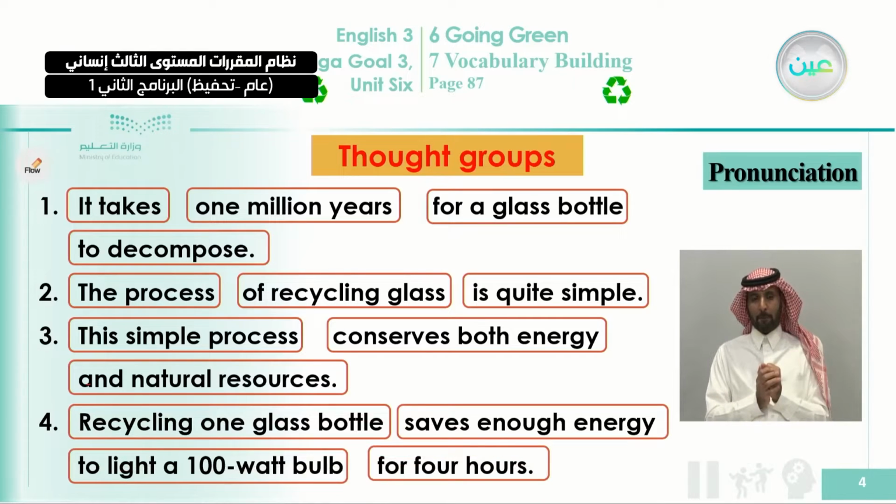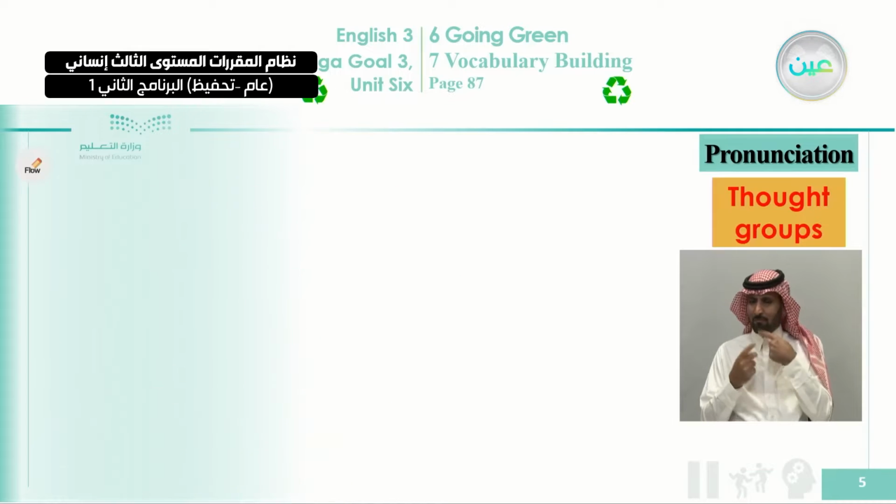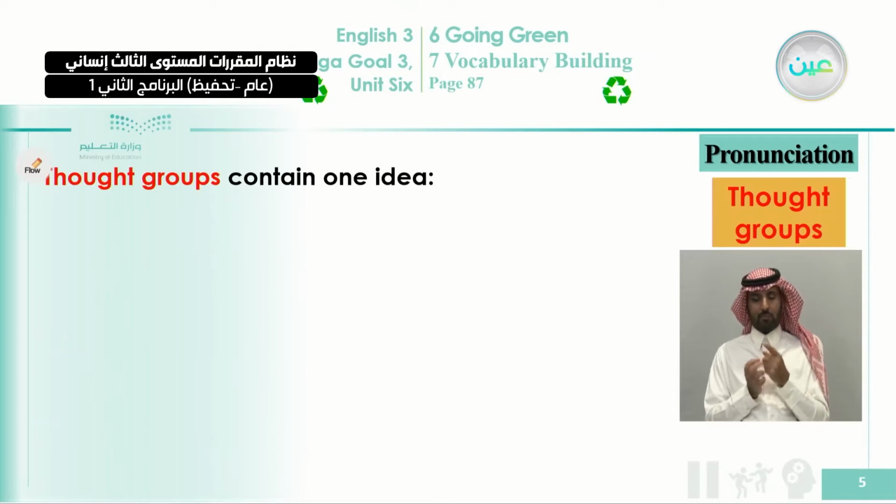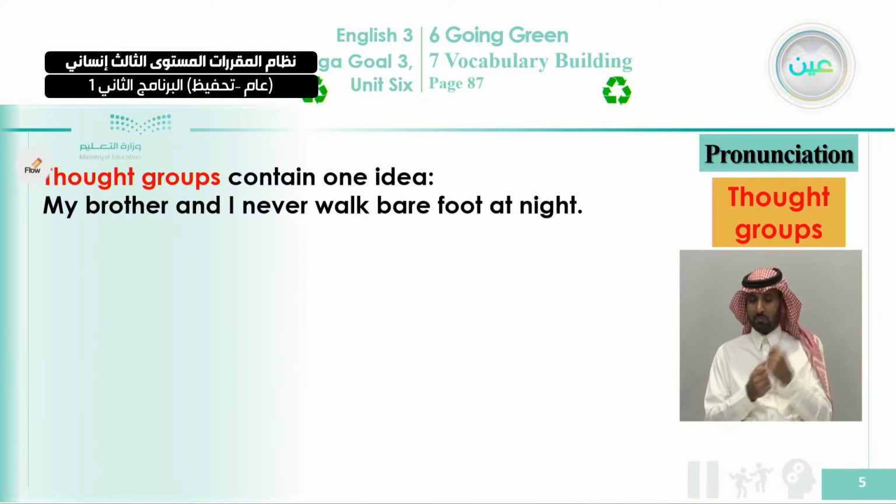Okay, so it is clear now how the native speaker pronounced these 4 sentences and where the pauses come, as we explained in the previous lesson. Let's also give some more details to remind you of the previous lesson. A thought group contains 1 idea, as we said. Also, we will have another example here when you talk about an action sentence like this one: my brother and I never walk barefoot at night.